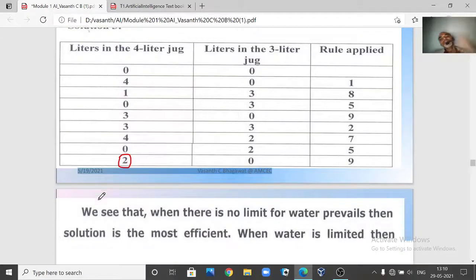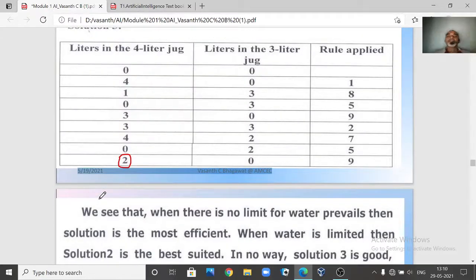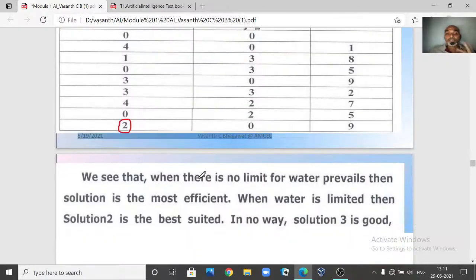So when you look into the different solutions, if you have a good control strategy, then you can get the solution in a lesser number of steps. The second one is that in some of the solutions we are wasting water.